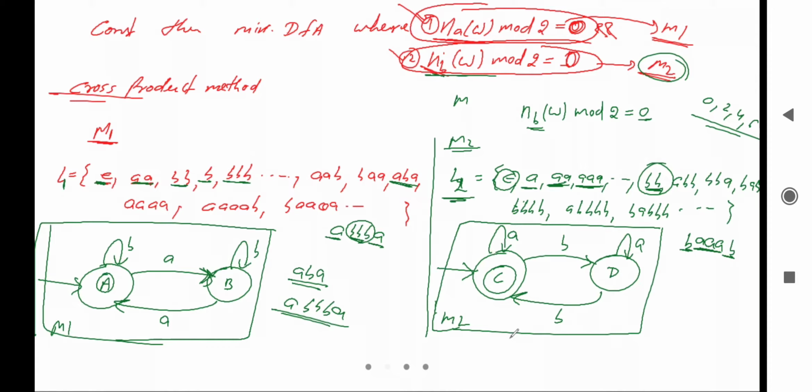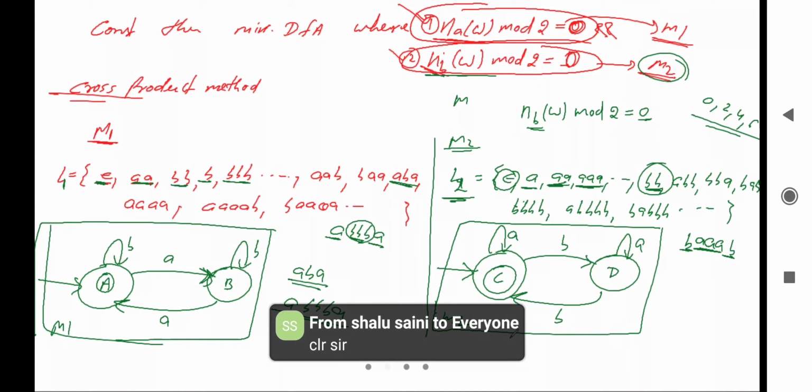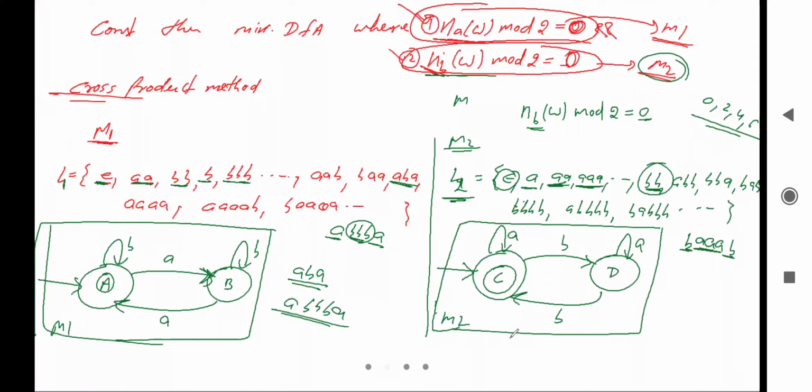So is it clear till this part? Yes. Clear? Okay, good. Now let's see the cross product of these two machines.